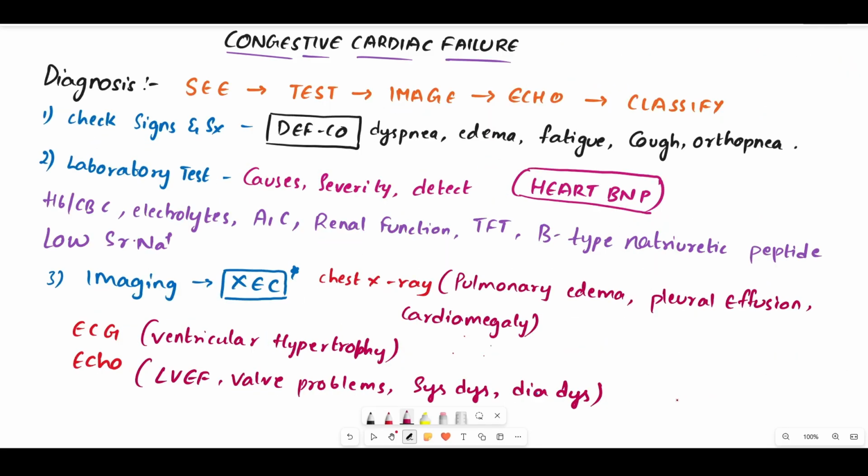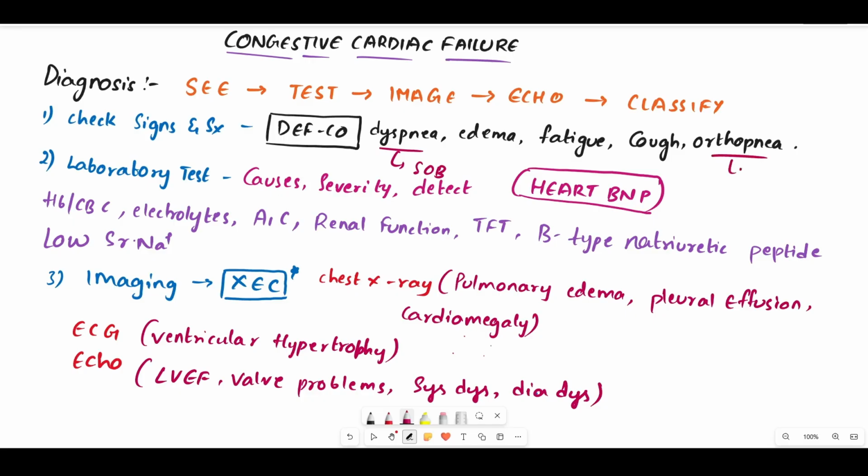So, coming back to the diagnosis part of this congestive cardiac failure. To remember the diagnosis, remember this flow: see, test, image, echo, and classify. Where C means it is checking the characteristic signs and symptoms. Like if the patient has any of these symptoms like dyspnea, edema, fatigue, cough, orthopnea, then what is this dyspnea? It is simply the shortness of breath.